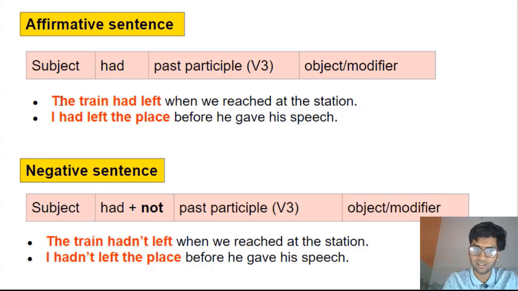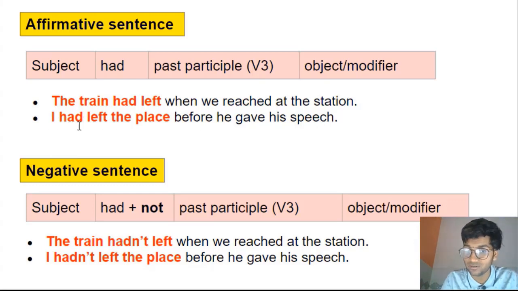Look at the examples. The train had left when we reached at the station. This had already happened when we reached at the station. The train had left. Past perfect tense. I had left the place before he gave his speech. I had left.